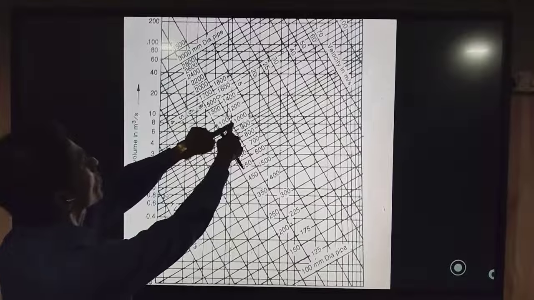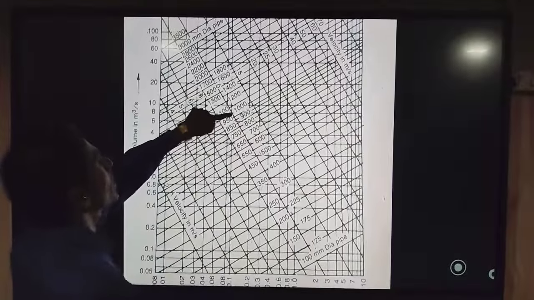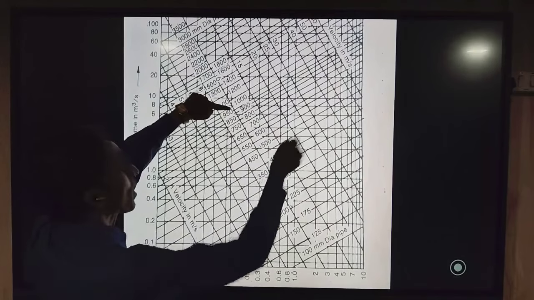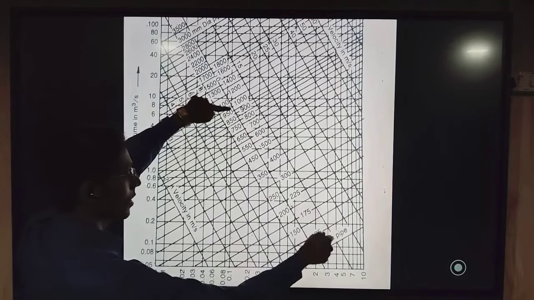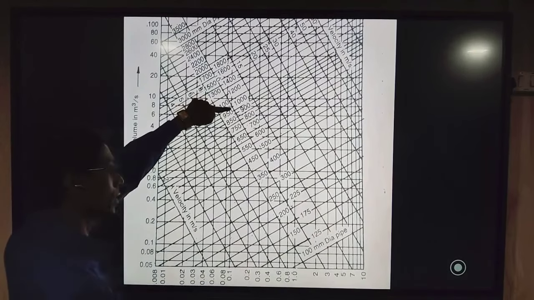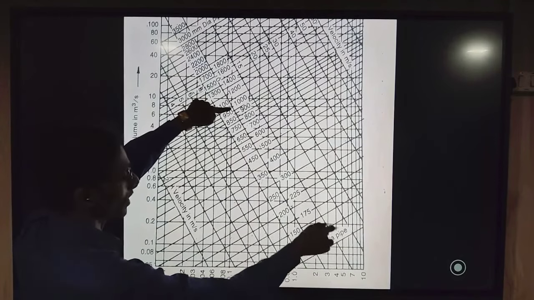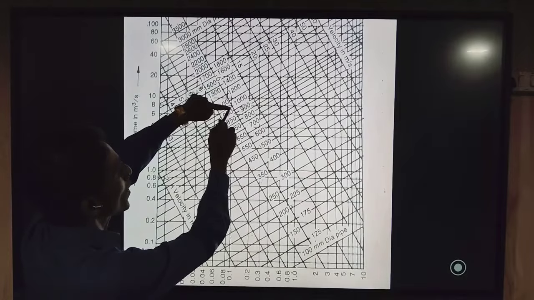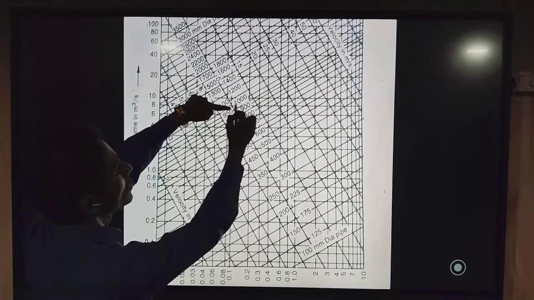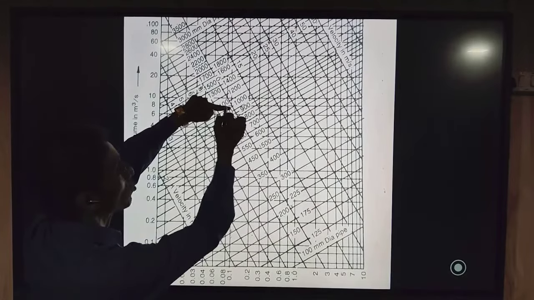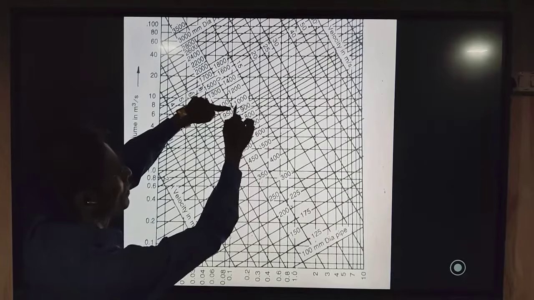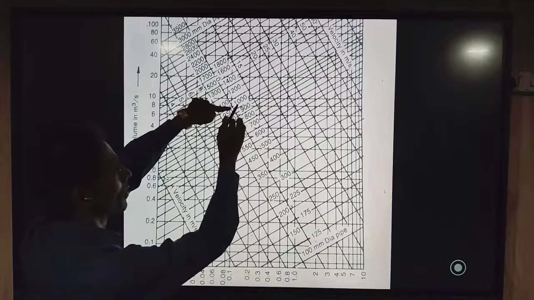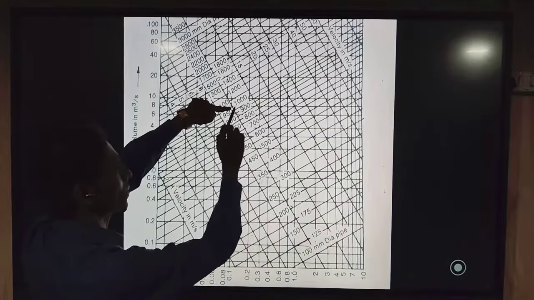For this point, we can now find the other value. These are the diameter lines that we have already discussed in the friction chart video session. Through this point which I have pointed here, the 1000 mm diameter line is passing. So the diameter for this duct AB will be 1000 mm.